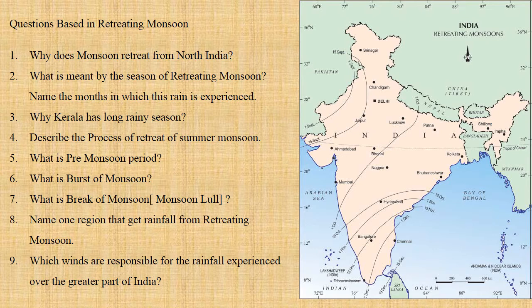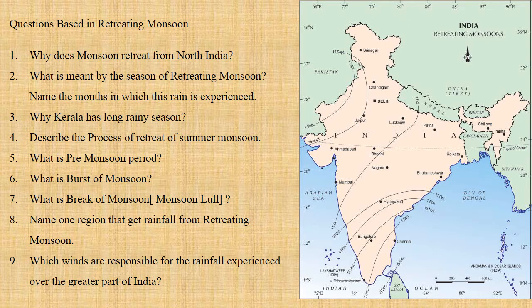Name one region that gets rainfall from retreating monsoon. If you look into the map, Tamil Nadu coast gets rainfall from retreating monsoon. Which winds are responsible for the rainfall experienced over the greater part of India? If we say which winds give rainfall to a large part of our country, it is the southwest monsoon winds. That is the advancing monsoon. Retreating monsoon does not give rainfall to all parts of our country.